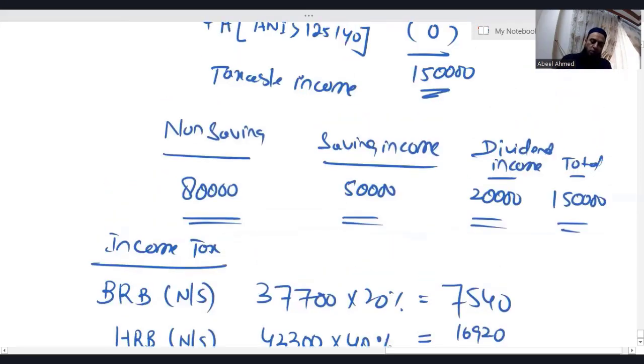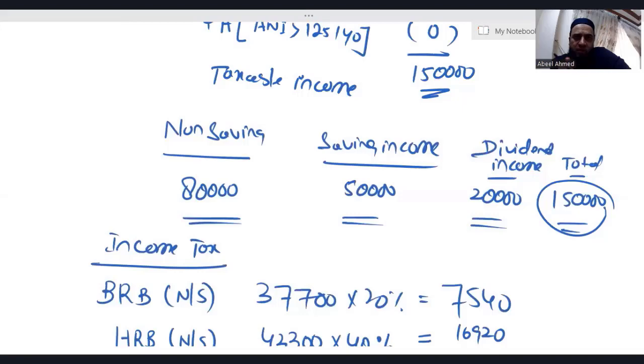Now look at this. By looking at 1,50,000, we can easily decide this individual is an additional rate taxpayer. I think this is the first question on additional rate tax. Whoever is an additional rate taxpayer gets nil rate band 0 for the saving income. Dividend income, no issue at all.